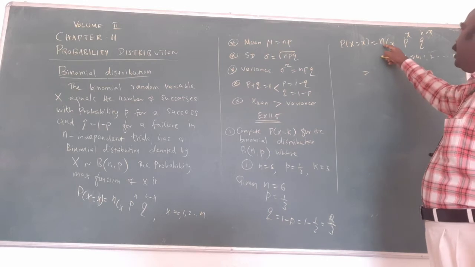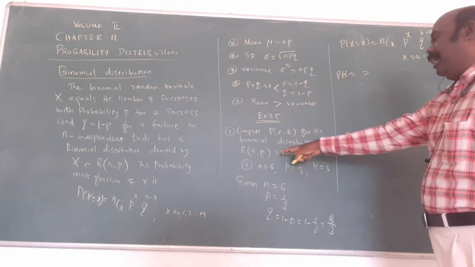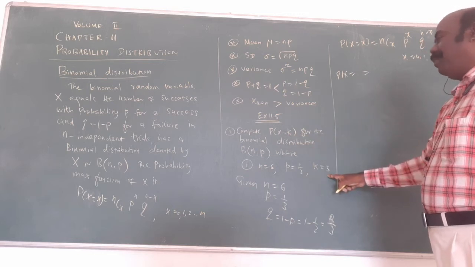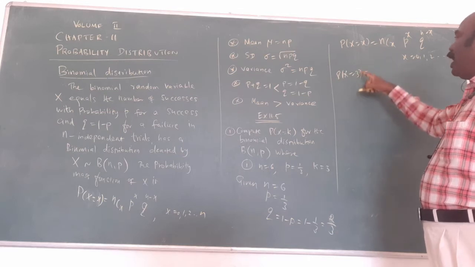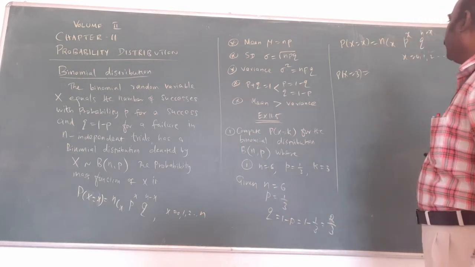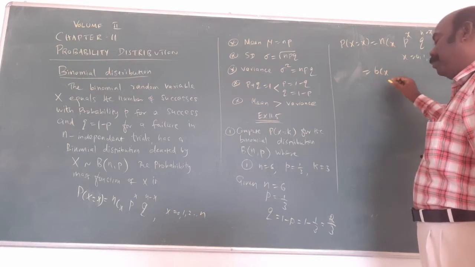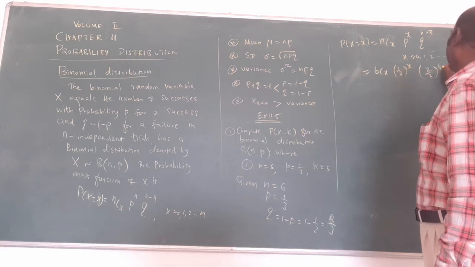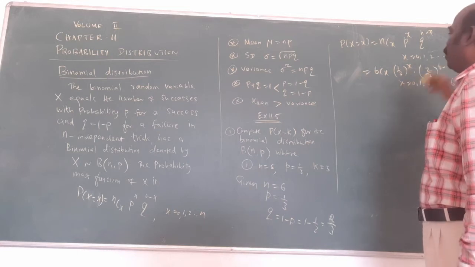Now replace the values. What is being asked? The probability of X equal to 3 is asked. k is 3, no? Now f of x equal to k is asked, and k is 3. Now substitute n equal to 6, p equal to 1 by 3, k equal to 3 over here. n is 6, so 6Cx. p is 1 by 3 power x. q is 2 by 3 power 6 minus x. Now x equals 0, 1, 2, etc. up to 6. n is 6, you know.